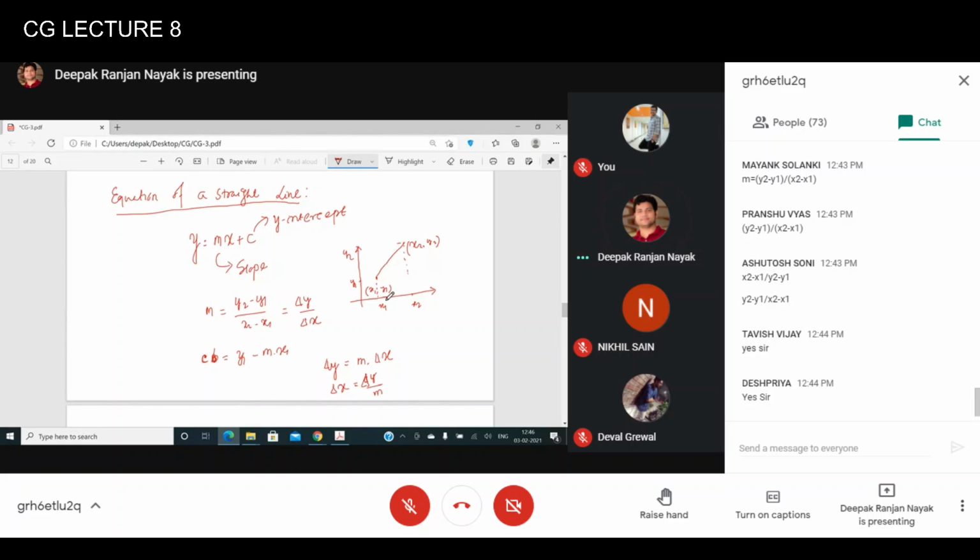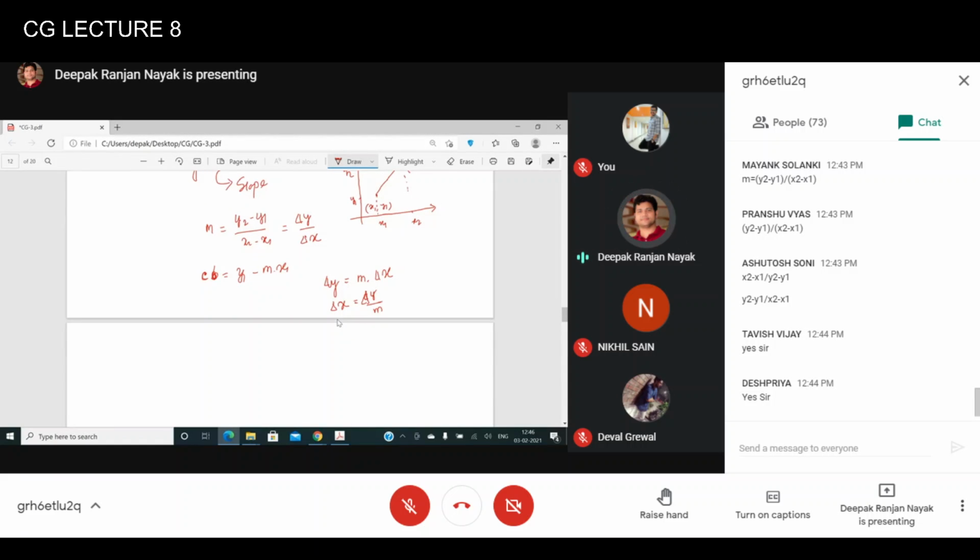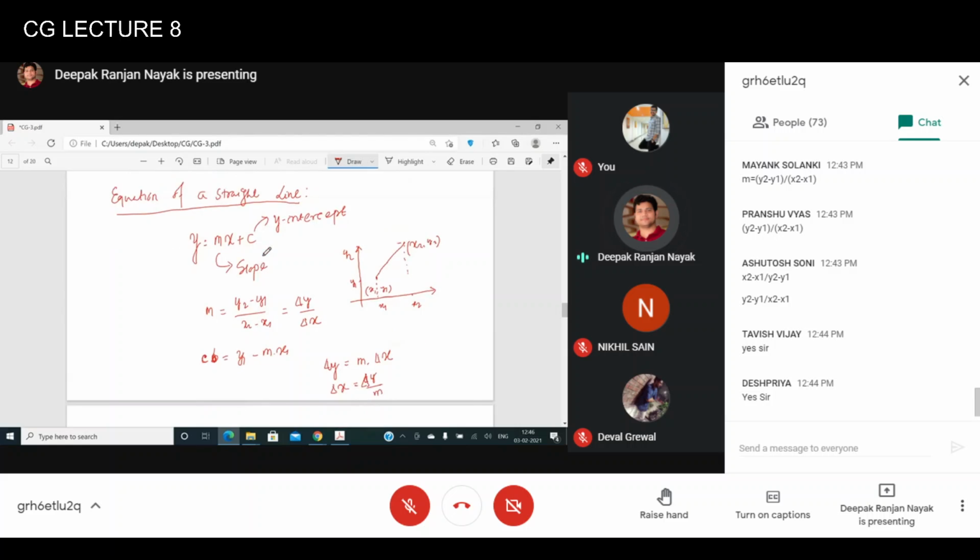So, as I mentioned, there is an algorithm called DDA, which is based on this del x and del y concept, and that is why the name is digital differential algorithm. I'm directly coming to that point. This is the equation which is required in this case also. Basically, the change in y and change in x is what is required here, and this equation is required to draw the straight line.